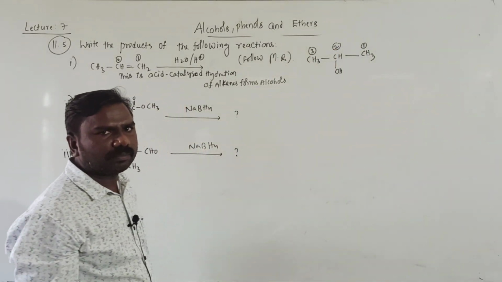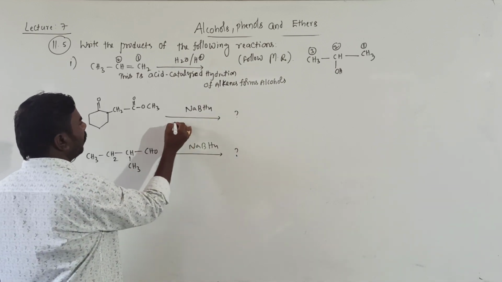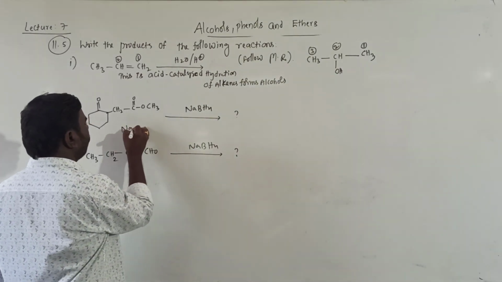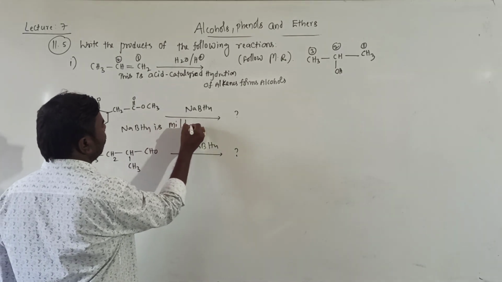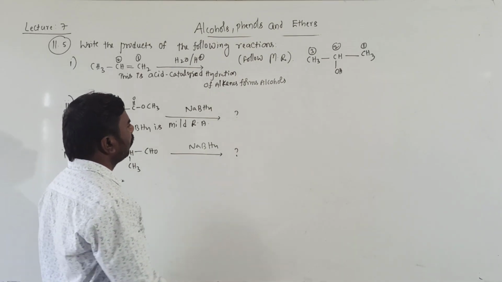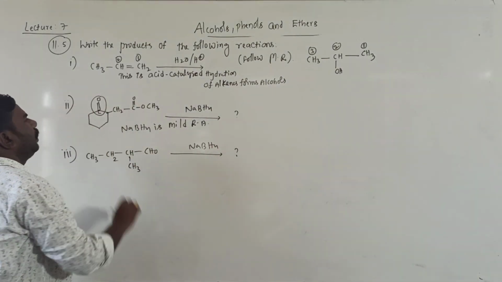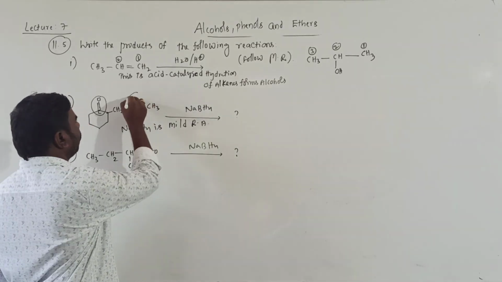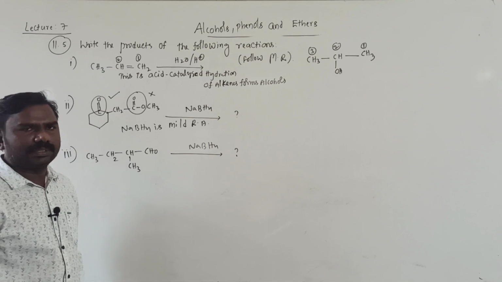Getting the numbering? Next, after this, NaBH4 is a mild reducing agent. It reduces ketones into alcohols, but not esters into alcohols, only ketones.